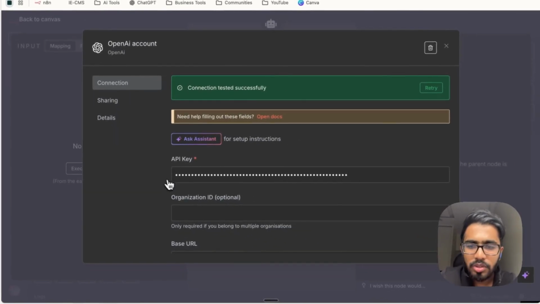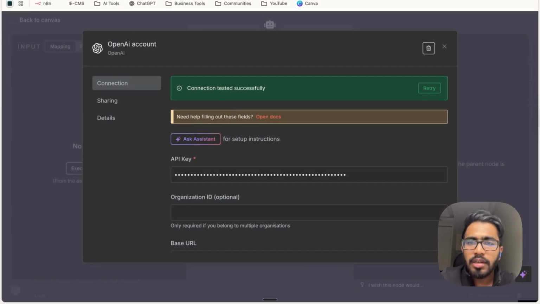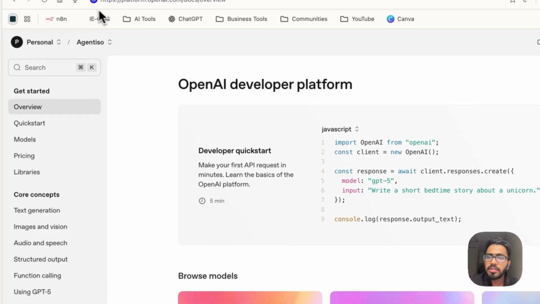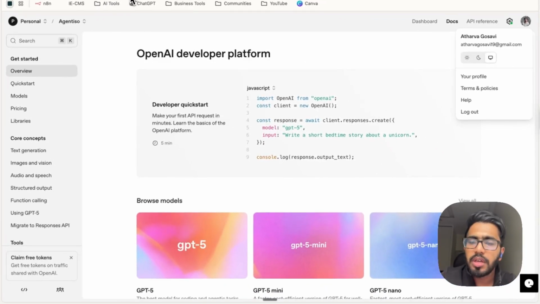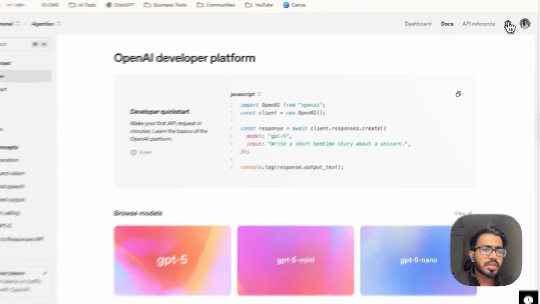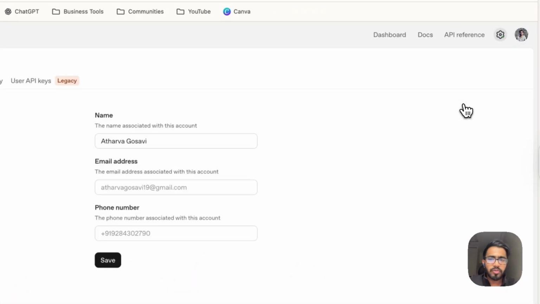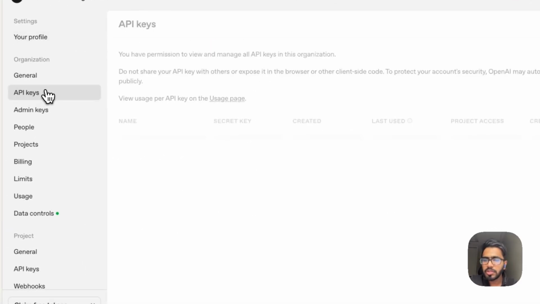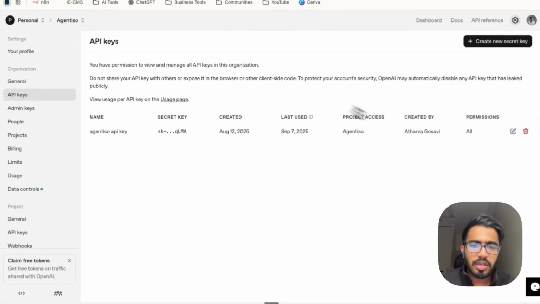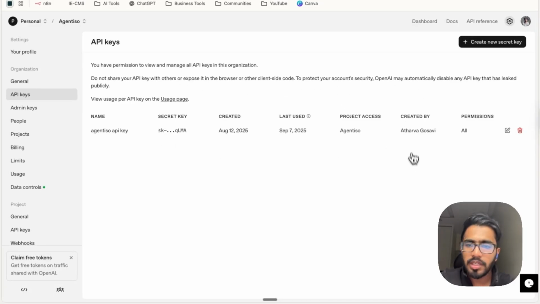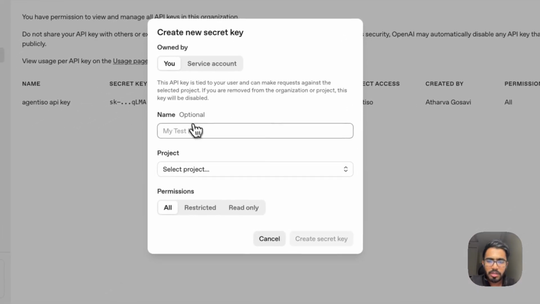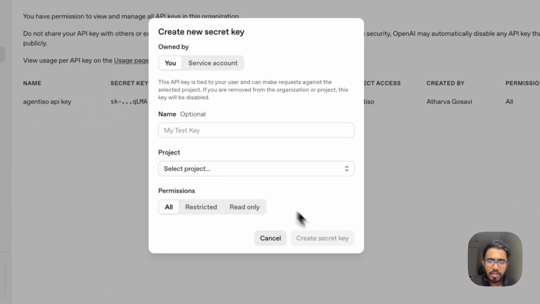So here you need to add your OpenAI API key, and you can get that API key from this website. It's called platform.openai.com. And this is completely different from the ChatGPT account that you might have been using for your usual job, right? So just click on the top right corner here on your profile, select your profile, and then you can see API keys here. Just go to API keys, and this is exactly where you can see the API keys that you create. All you need to do is just click on create new secret key, name it, select your project here, and then create the secret key.